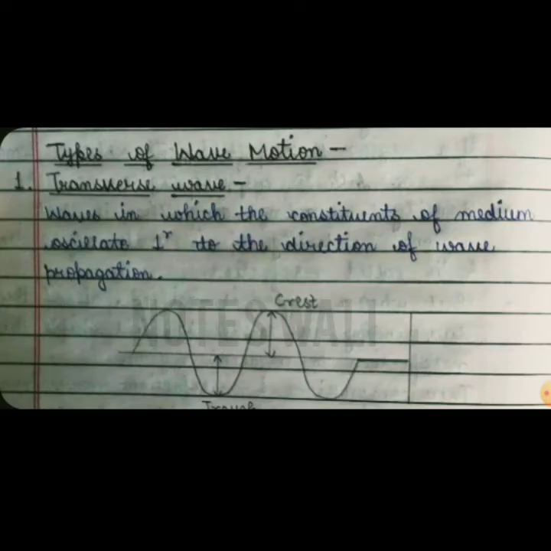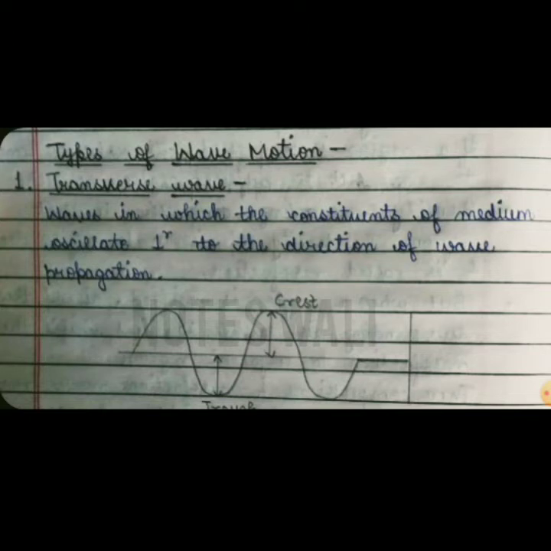The next one is types of wave motion, and there are mainly two kinds of wave motion. First is transverse wave motion and second one is longitudinal wave motion. So to understand the transverse wave motion and longitudinal wave motion, firstly we have to understand what are transverse waves and what are longitudinal waves.